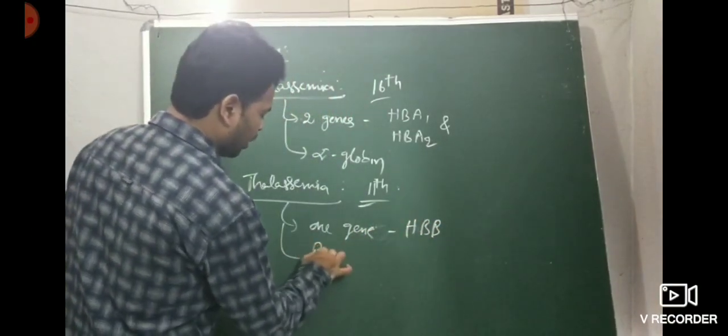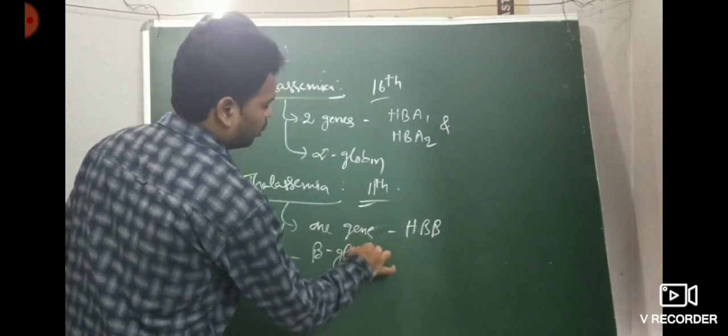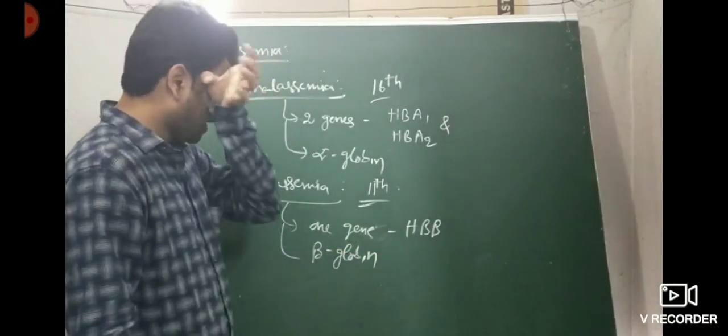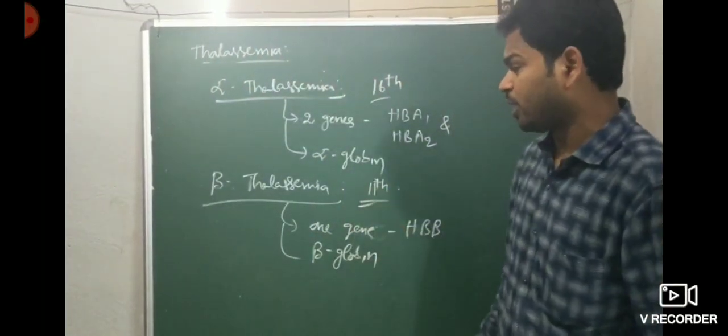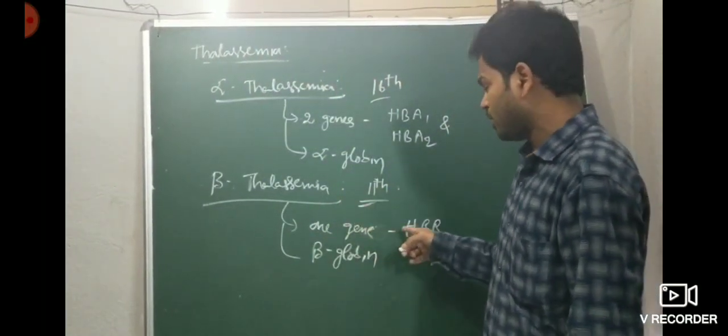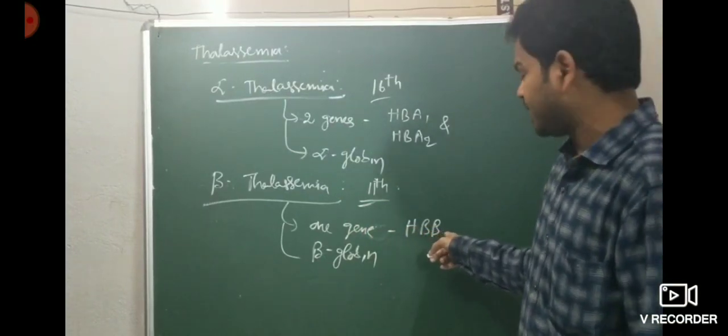Then which chain is affected? The beta globin chain is affected. So this is beta thalassemia. In beta thalassemia, which chromosome is affected? The 11th chromosome. How many genes control beta thalassemia? Only one gene. The gene is HBB.